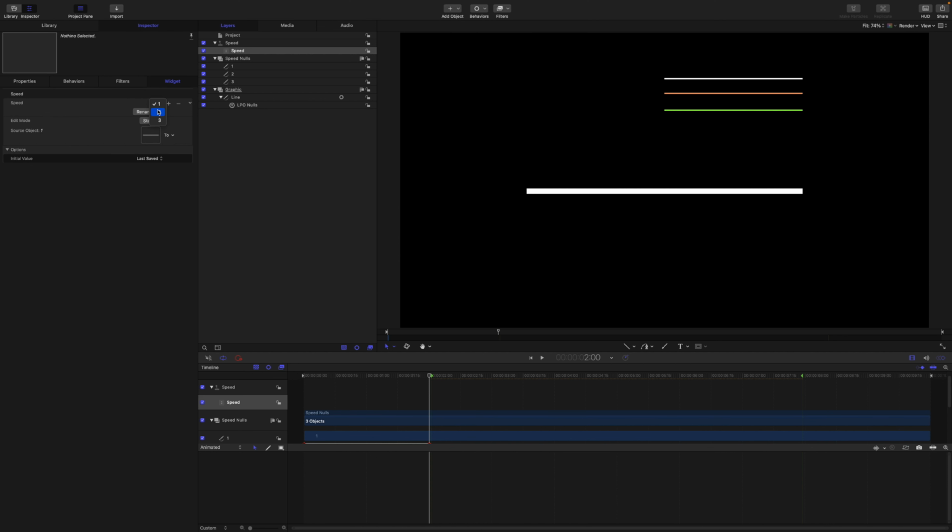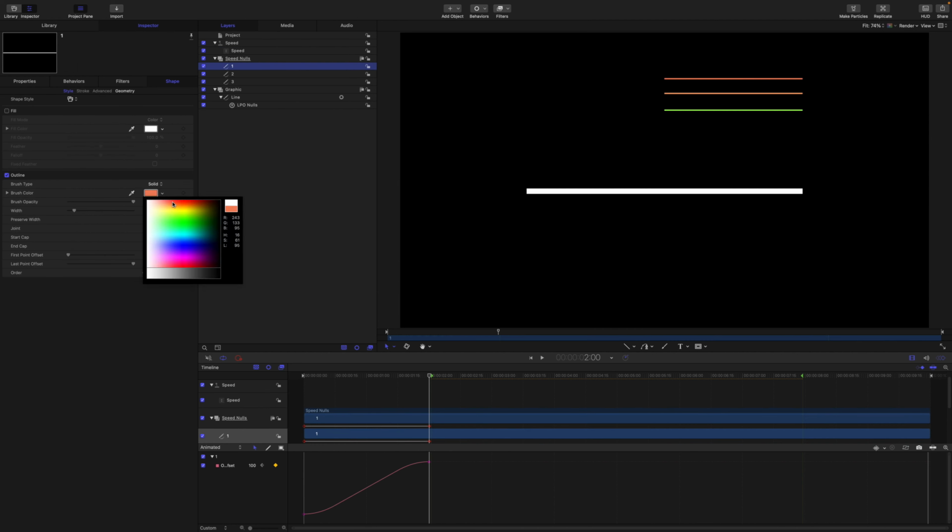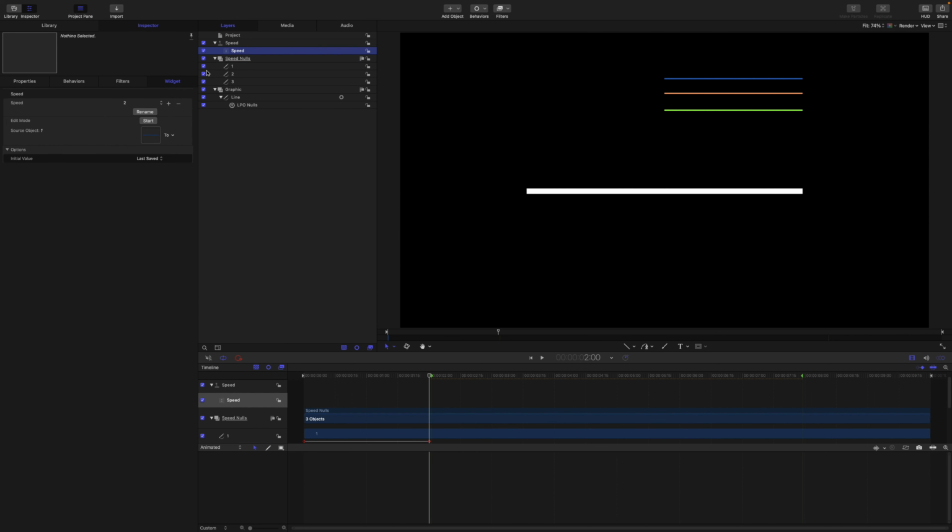Set the snapshot to number 2. Just going to give null 1 a different color. Back to the widget, which is set to number 2, I'll add null 2 as the source. Then for snapshot 3, I'll add number 3. So with this widget, we can swap the link source between 1, 2, and 3.